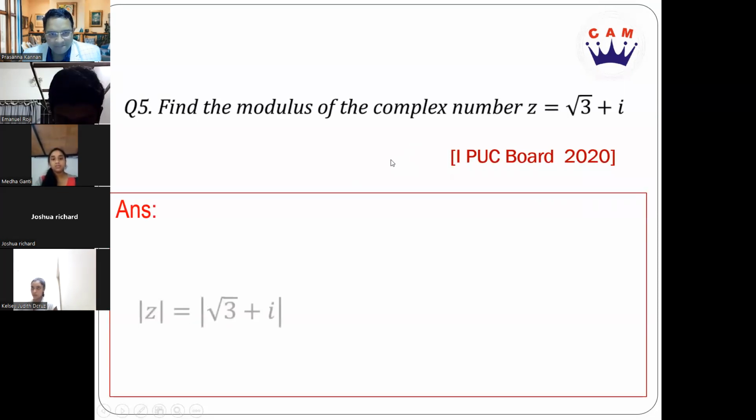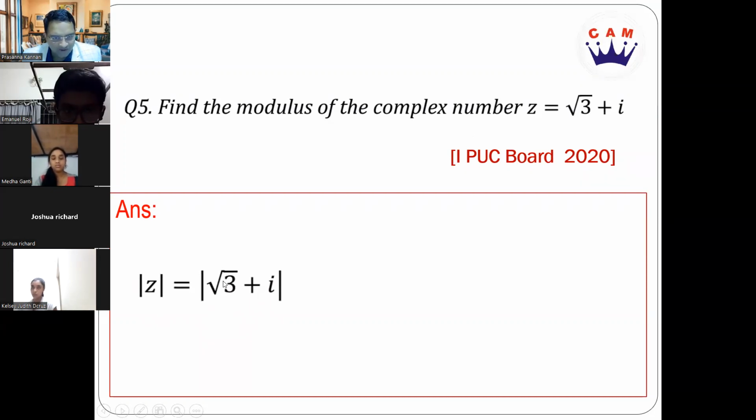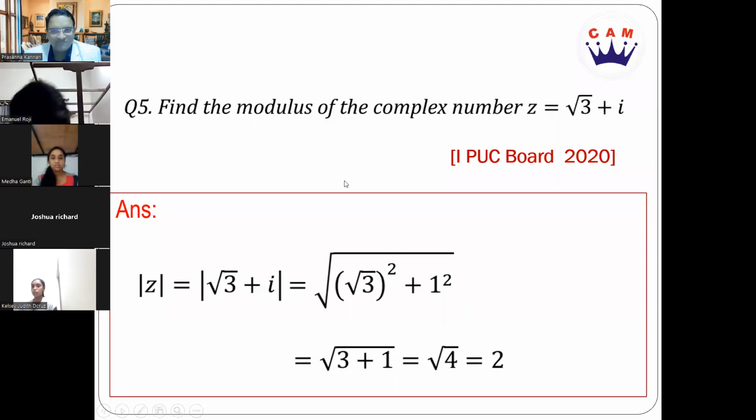So here you can see, modulus of z is modulus of root 3 plus i. The real part is root 3 and the imaginary part is 1. So it's going to be root of 3 square plus 1 square. Root 3 square is 3, 3 plus 1 is 4, root of 4 is 2. Clear, everybody? So the modulus of the complex number is given by root of a square plus b square if the complex number is a plus ib. Clear, everyone? Yes, sir. Let's go to the next subdivision.